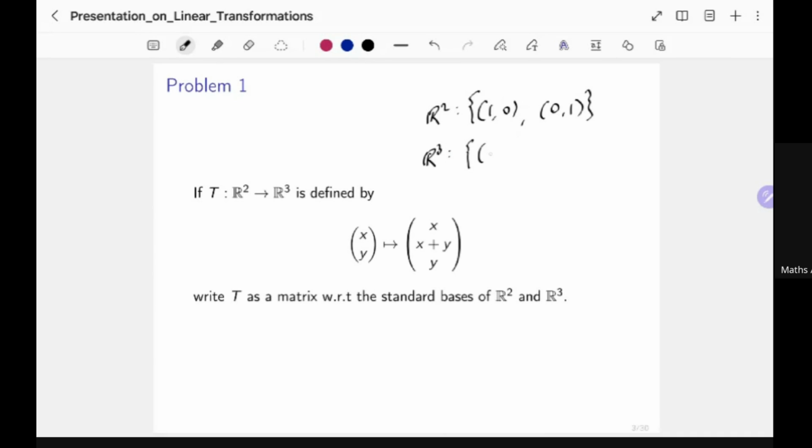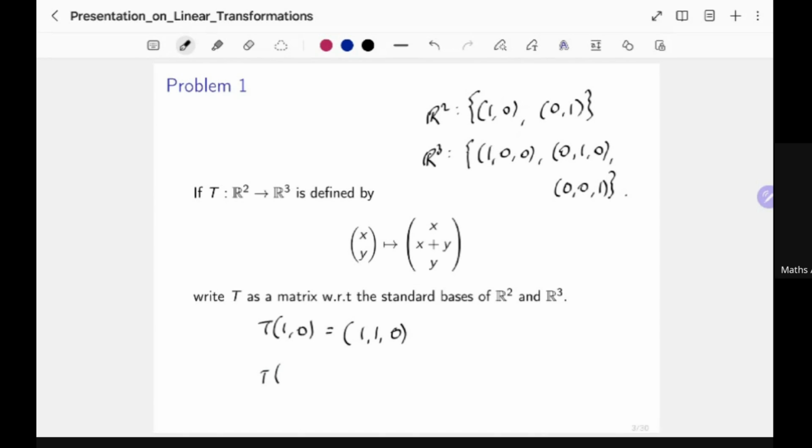And R3 would be 1, 0, 0, 0, 1, 0, and 0, 0, 1. Okay, so we just have to keep track of where these 1, 0 and 0, 1 vectors are going in R3. So what is the image of 1, 0? What is T(1, 0)? In this case, x is equal to 1 and y is equal to 0. And you can see clearly that this is nothing but 1, 1, 0.